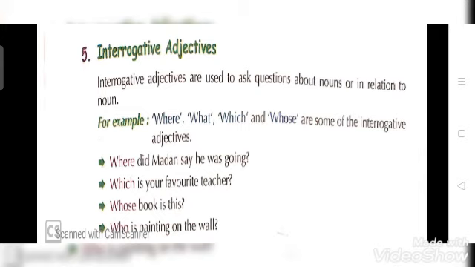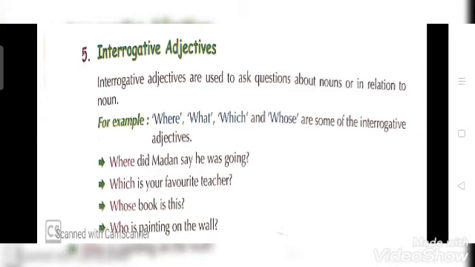Interrogative adjectives are used to ask questions about a noun or in relation to a noun. For example, where, what, which and whose are some of the interrogative adjectives. Where did Madan say he was going? Which is your favorite teacher? Whose book is this? Who is painting on the wall? So these are all interrogative adjectives. They always ask a question, or you can say it describes a noun.